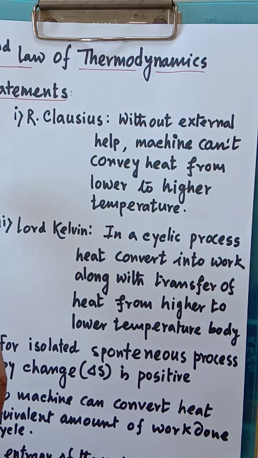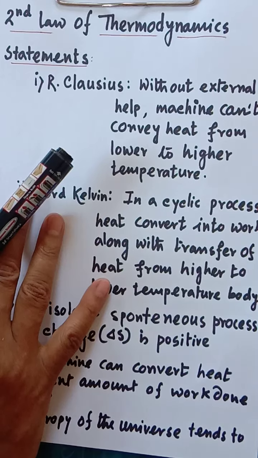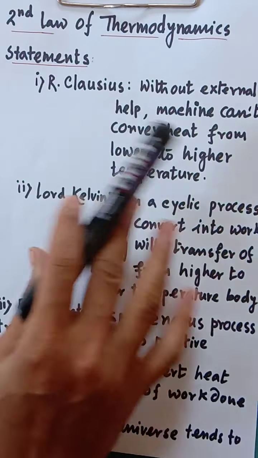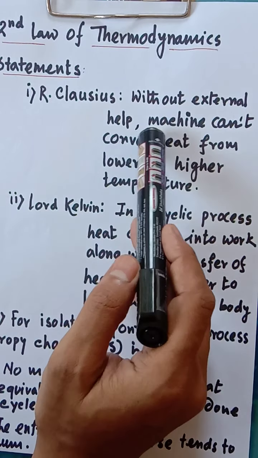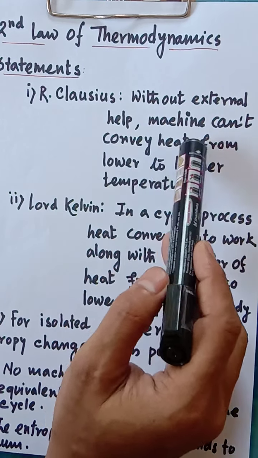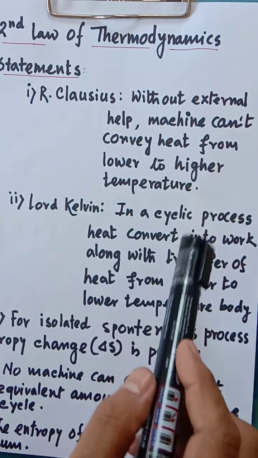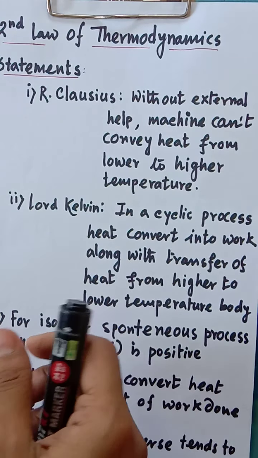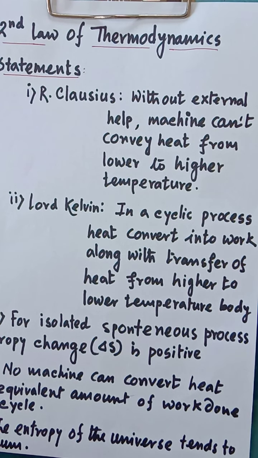Now different statements over there, I have written all the statements over here. First statement is the Clausius statement. We can say, without external heat, a machine cannot convey heat from lower to higher temperature. So it cannot be possible to create such a machine which can transfer heat from lower temperature to higher temperature without any external heat.